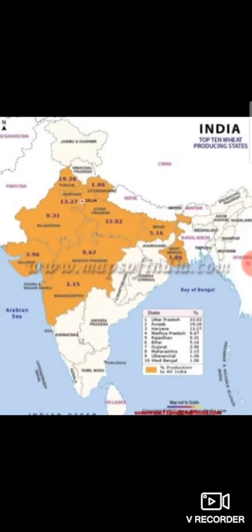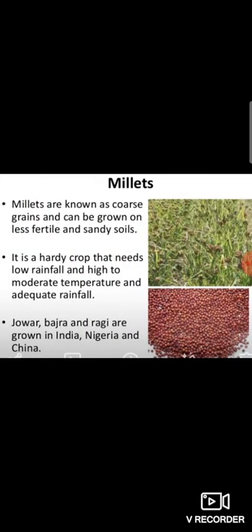Now, the major wheat producing states of India are: it is grown mainly in Punjab, Haryana, and Uttar Pradesh, and these are the regions where wheat is grown. Now, millets.